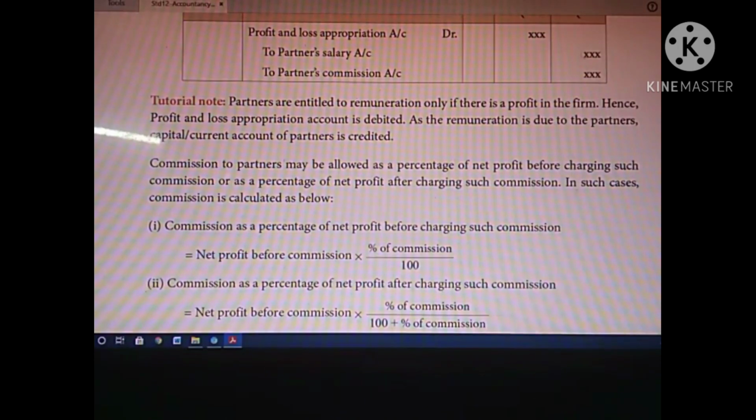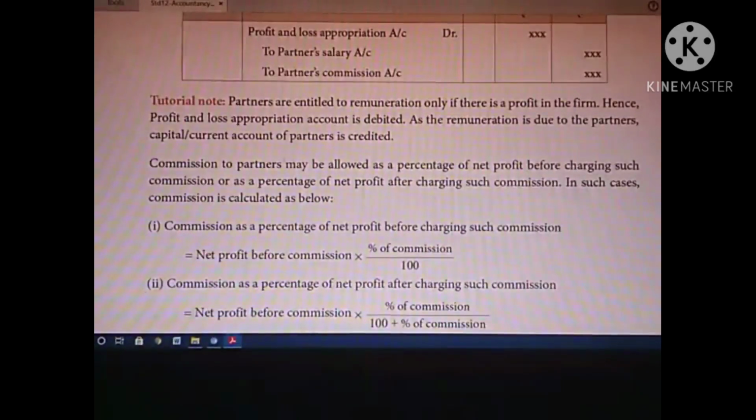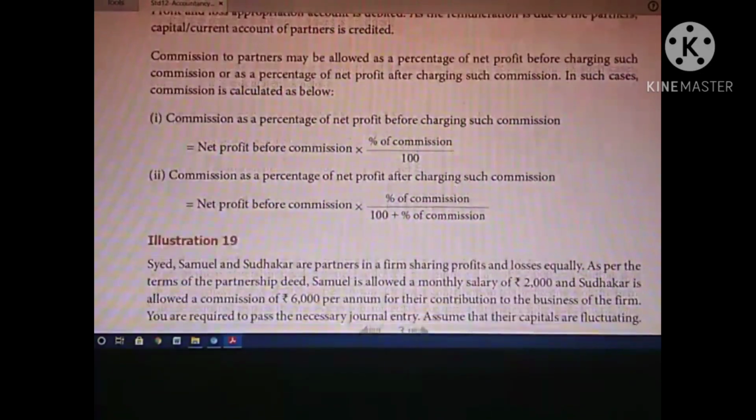Likewise you find it after charging commission. So these are the two ways to calculate the commission of the partners.